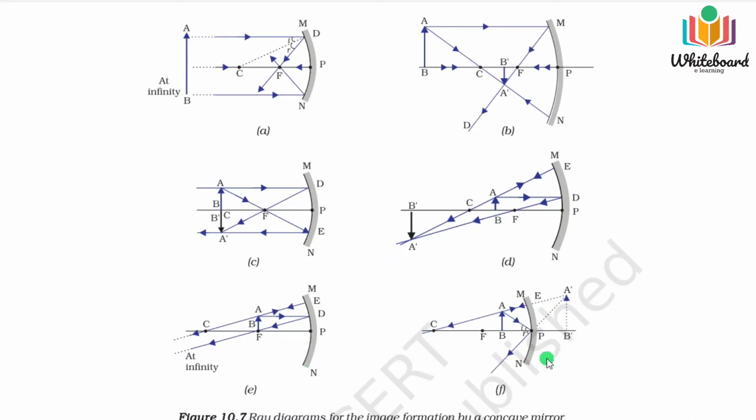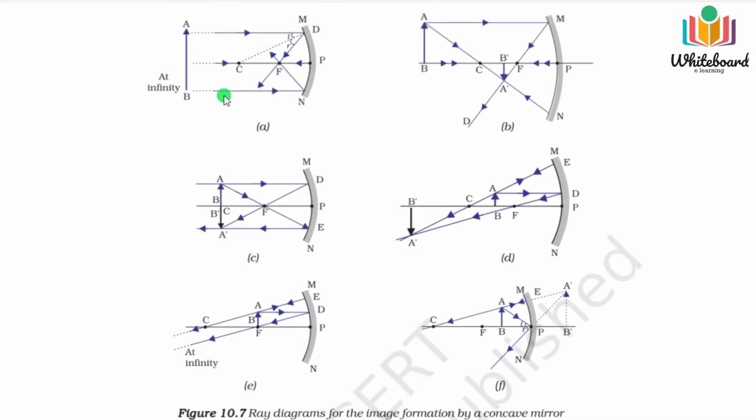And this figure, you can see, is a very interesting figure, a special figure. You can see we have placed the object very close to the concave mirror, in between the focal point and the pole. Then the image formed is not real, it is a virtual image. It is virtual and erect and obviously magnified. So this case is very different from the previous cases. You can see in all the past 5 cases the image formed is real and inverted, but in this case the image is formed behind the mirror, and of course it is virtual and erect.